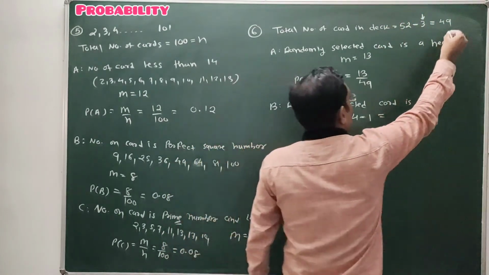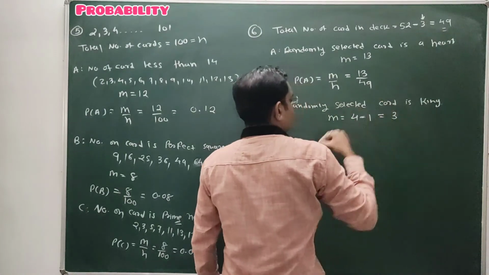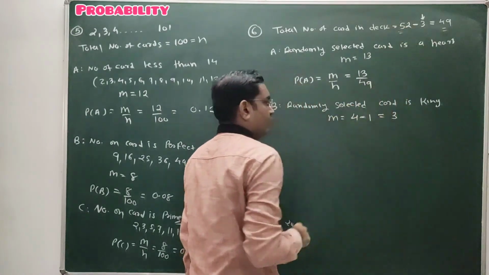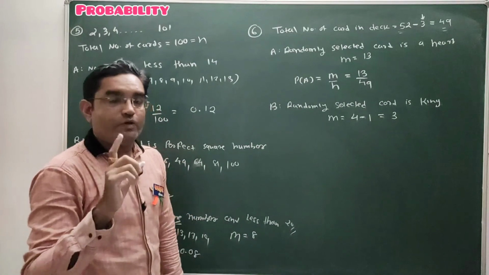So now in 49 cards, a total of 3 kings are there. In 52 cards, 4 kings are there, but we have removed one king.